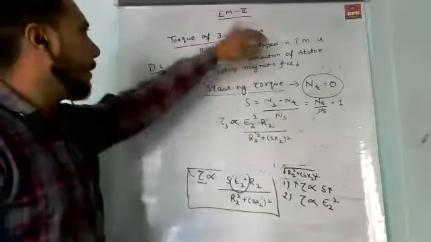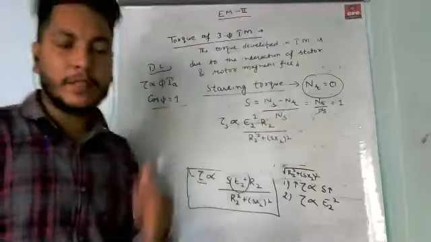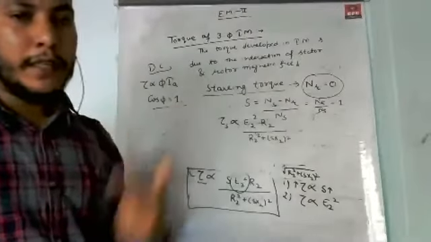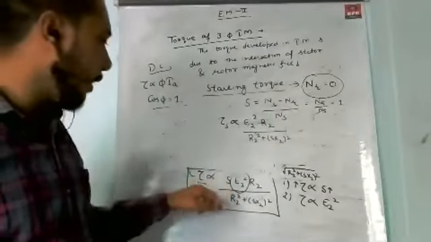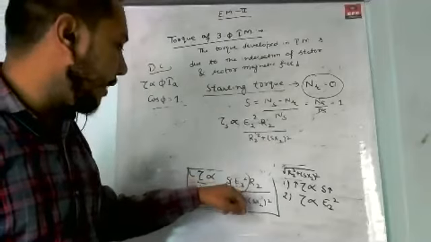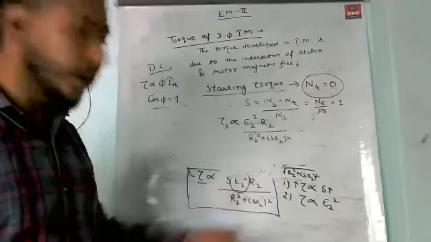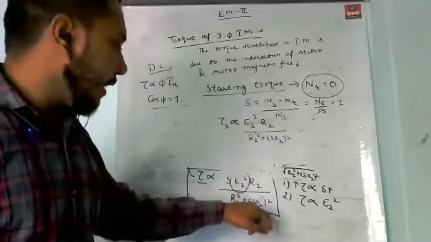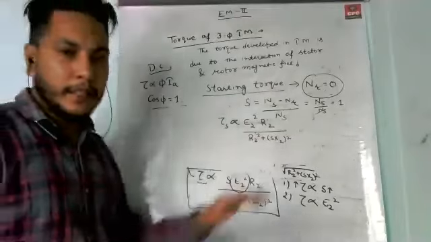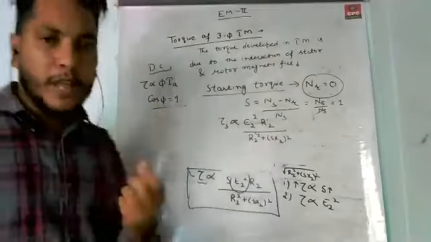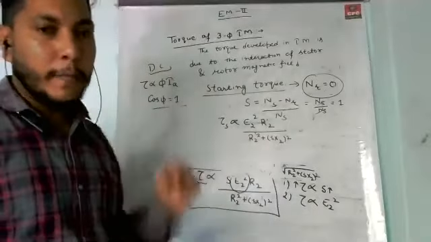If we talk about the torque equation of a three-phase induction motor, what is the net torque developed in the rotor of the induction motor? Then the formula is: torque is directly proportional to slip times E2 square times R2 upon R2 square plus (s X2) whole square. This is the actual torque acting on the rotor of the induction motor.